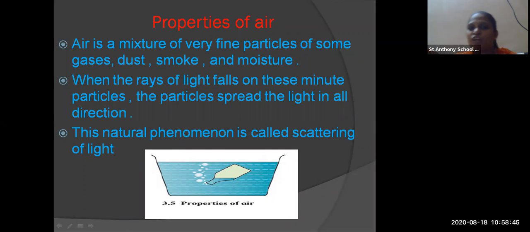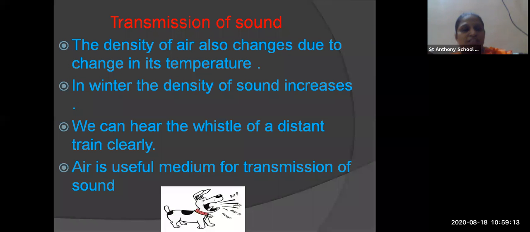One more example I would like to give you, that is when a beam of sunlight enters your house in early morning, from the window, what you see in that beam of light, you can see dust particles moving. That phenomenon is called natural scattering of light.